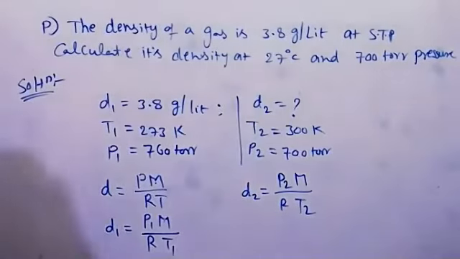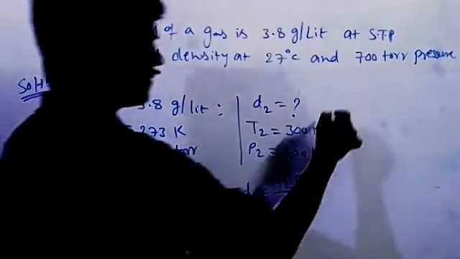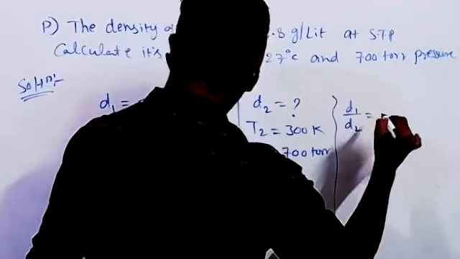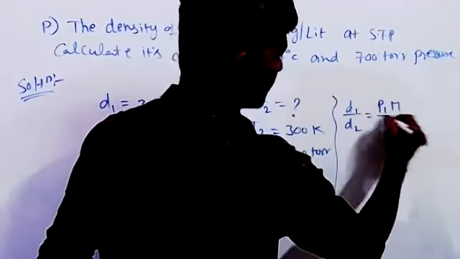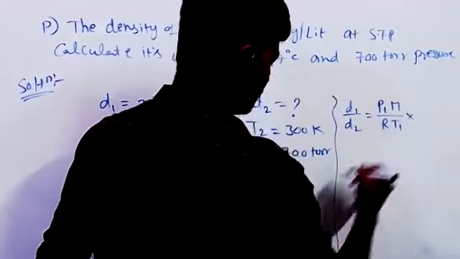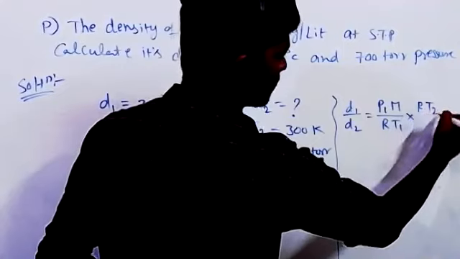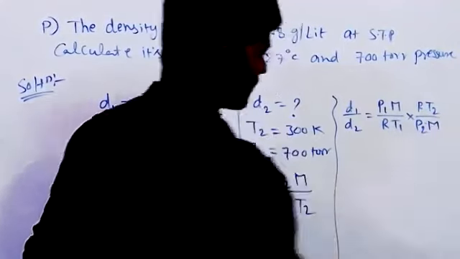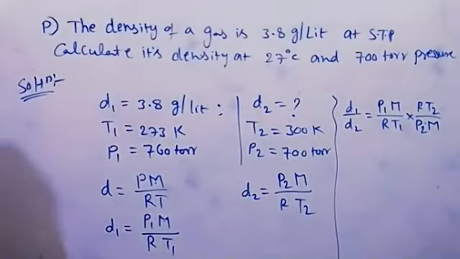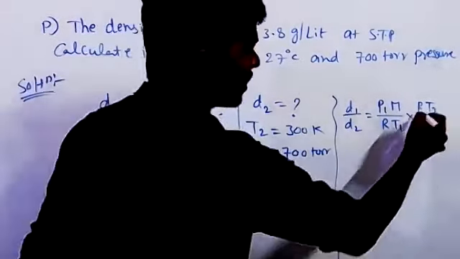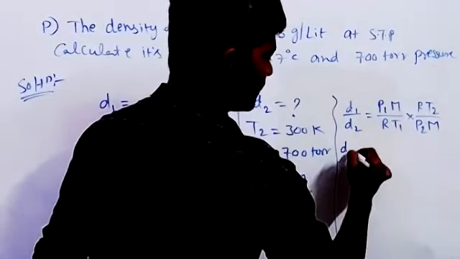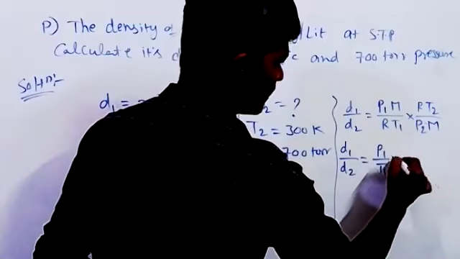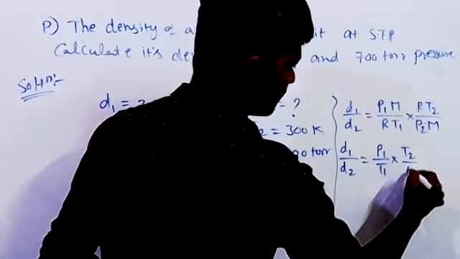Now we do D1 by D2, which is P1 M by R T1 into R T2 by P2 M. So R and M are cancelled. Then D1 by D2 is equal to P1 by T1 into T2 by P2.